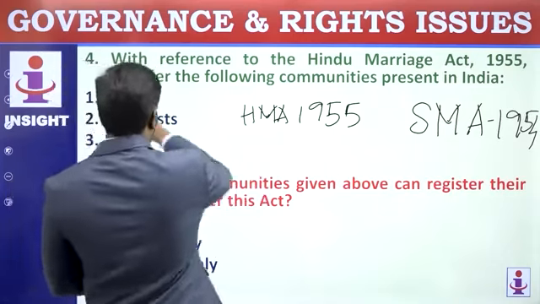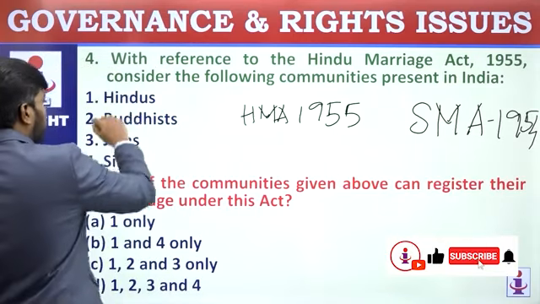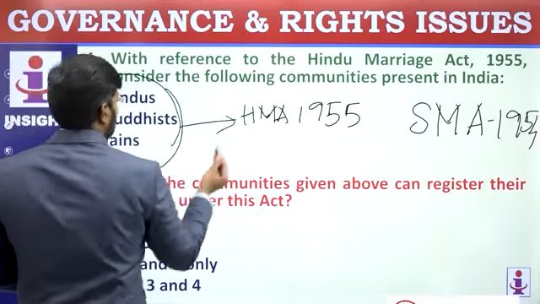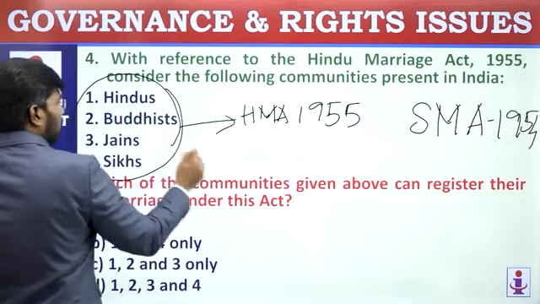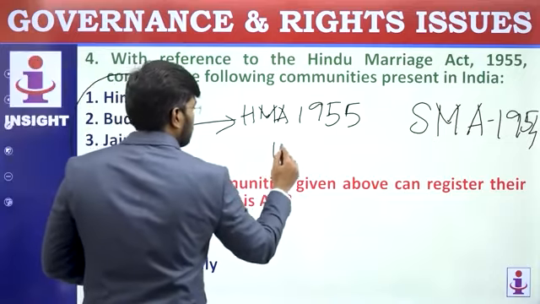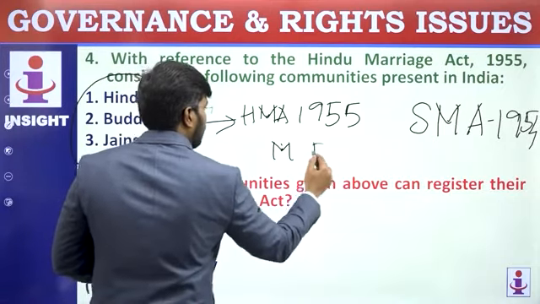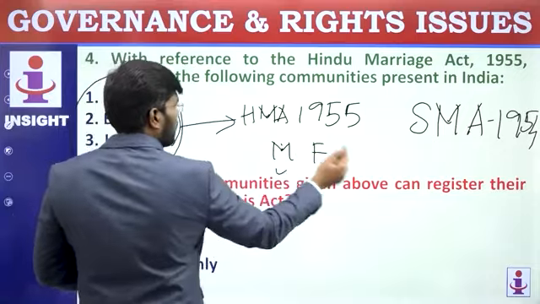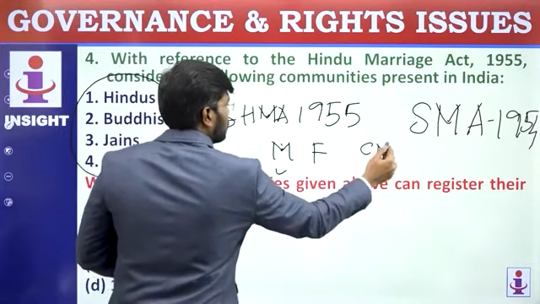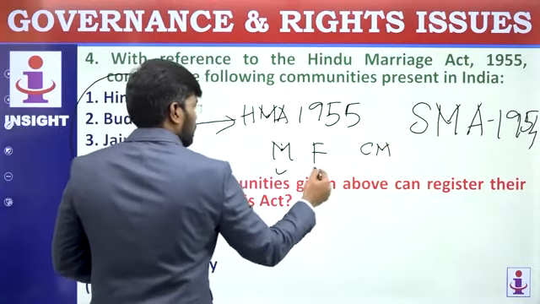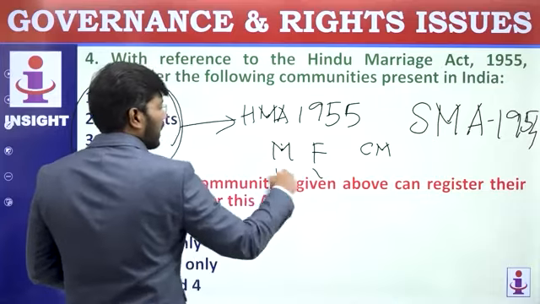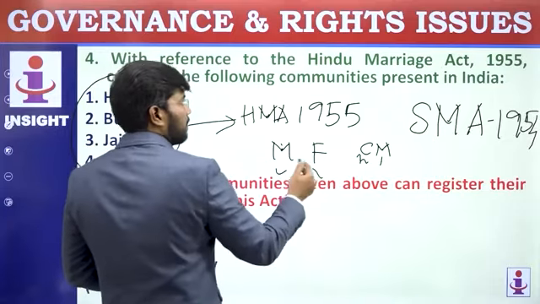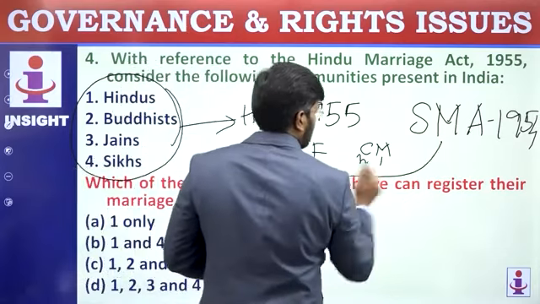If one of the couple belongs to this group and the other belongs to Christian or Muslim, when they intermix, then they come under the Special Marriage Act.